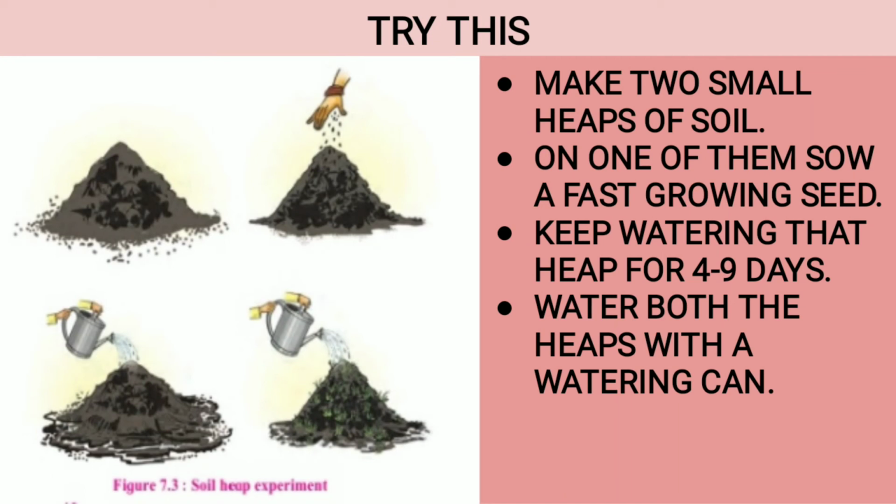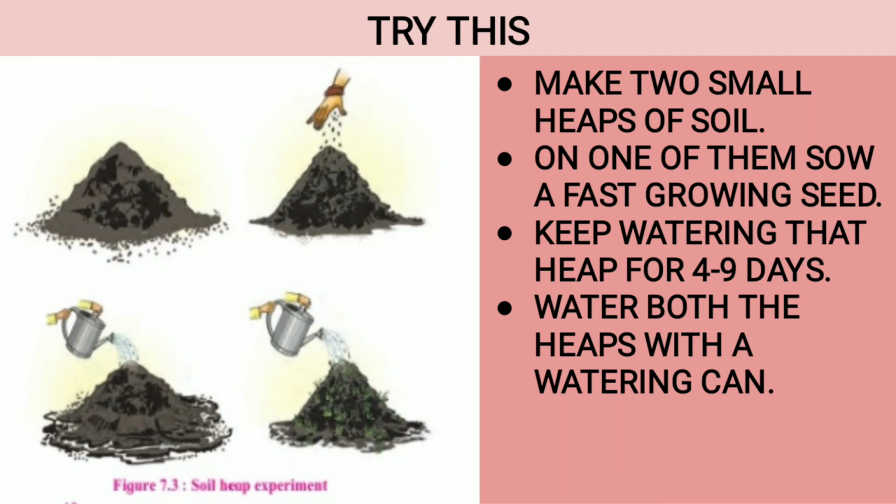And what can you observe now? You will observe that in the heap where the seed is sown, it has sprouted and grown into a sapling. And when you water, the soil is not eroding, it is not washed away. But in the first heap where you can see only soil, the entire soil will be washed away because there are no plants in it.